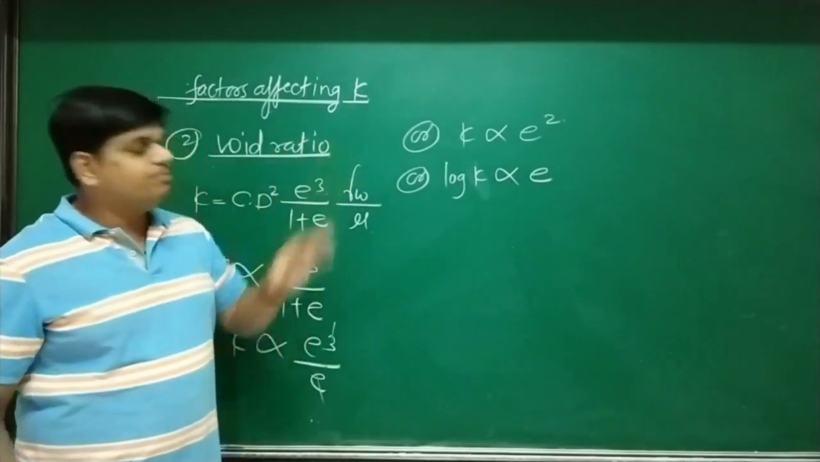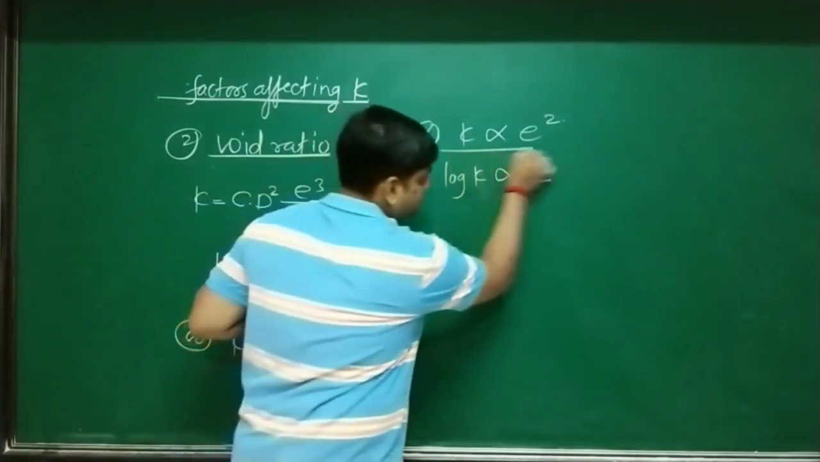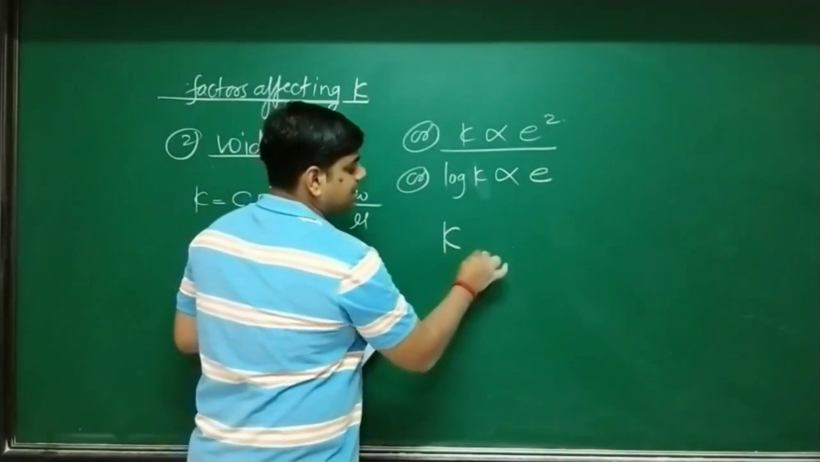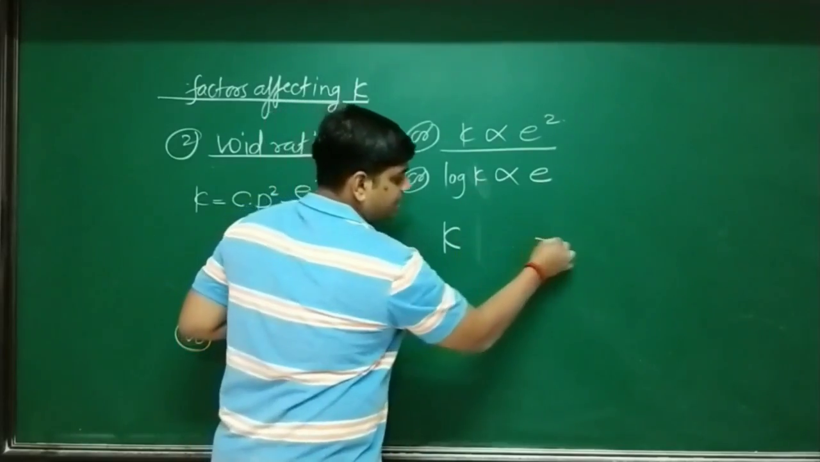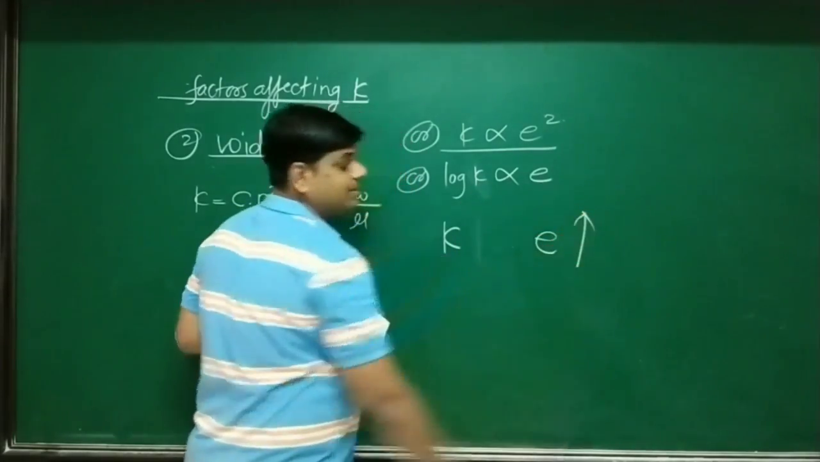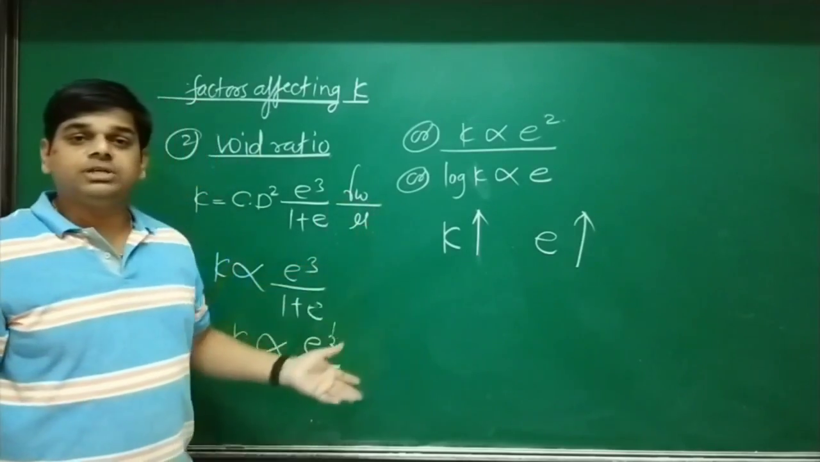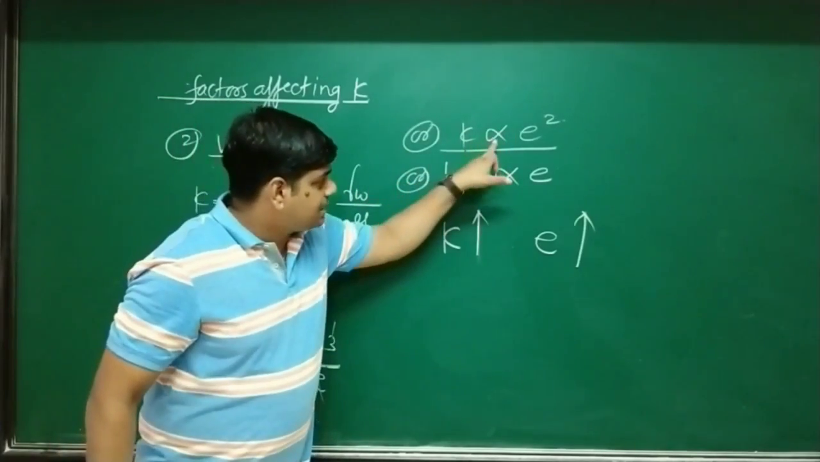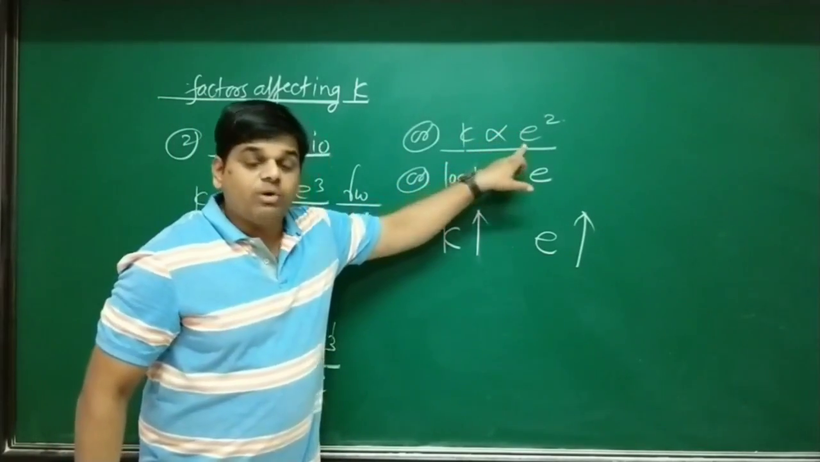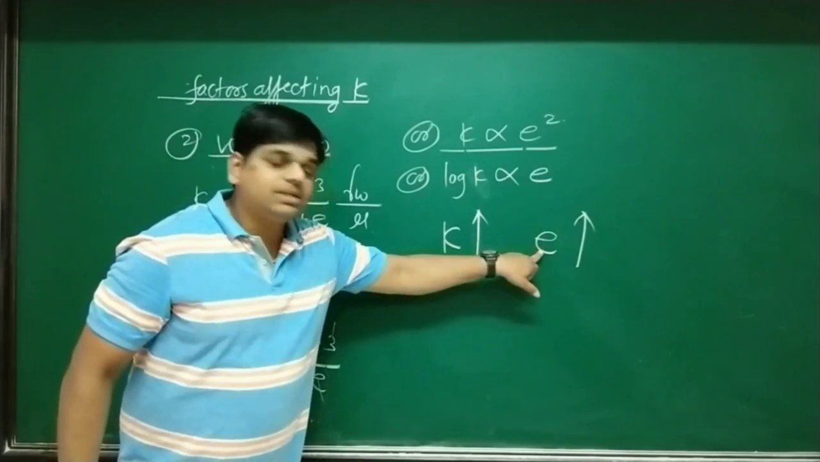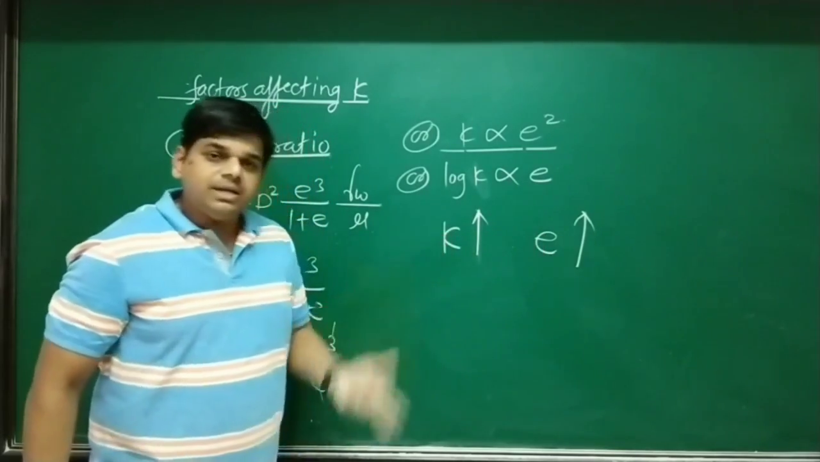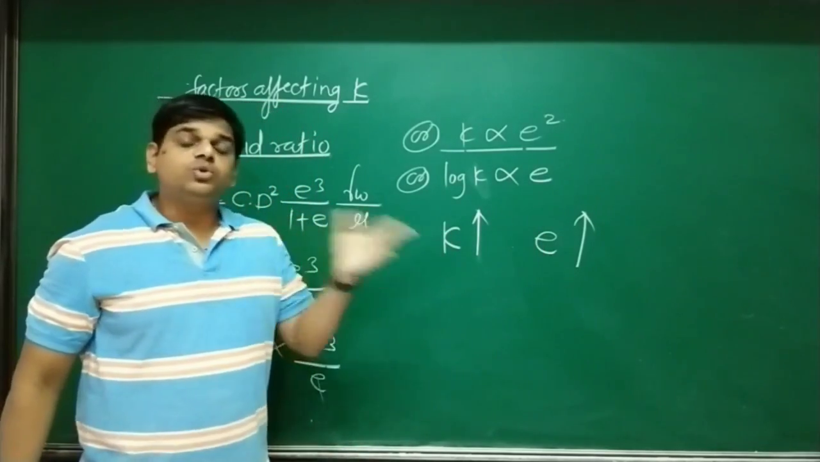But what is the meaning of this? If I focus on this, it indicates that as void ratio e increases, permeability K increases, because they are directly proportional. K is directly proportional to e squared. What is the meaning of this? With increase in void ratio, permeability increases. But this is not true.